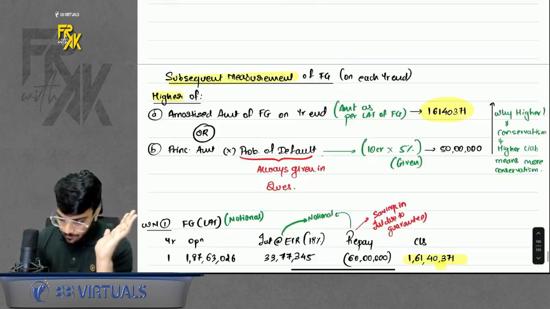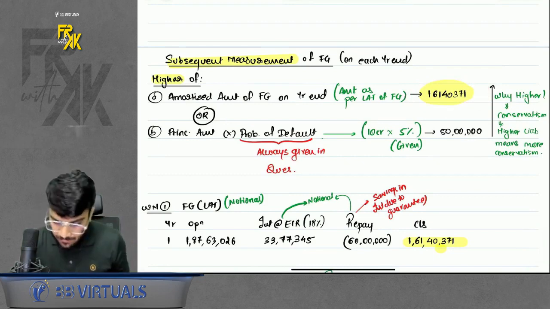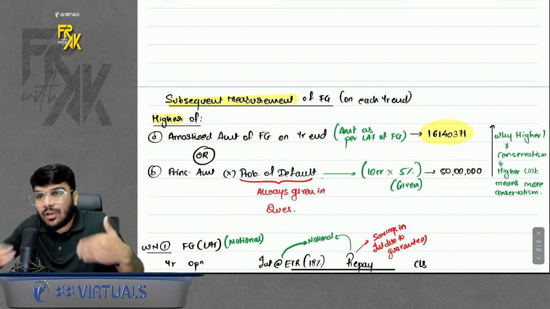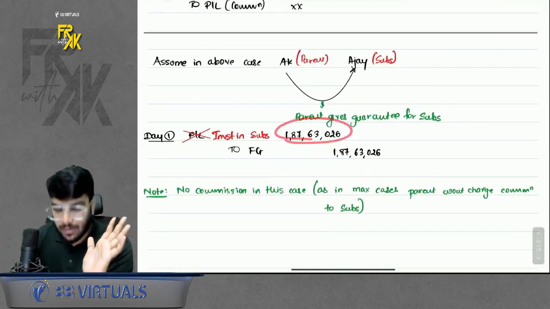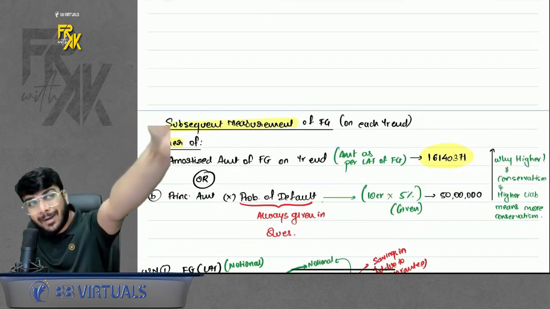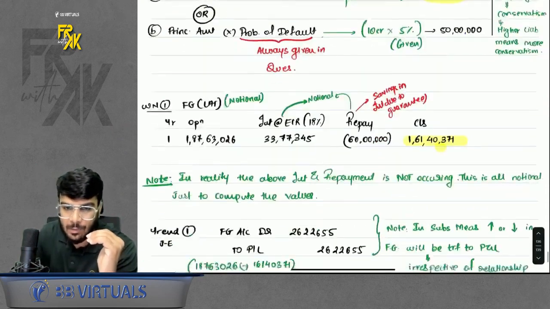Just remember, for example, let's say this value turns out to be higher, so my financial guarantee on year end will stay at this value only. Now, don't book more guarantee of this value. It means that your guarantee was worth 1.87 CR. Now on year end it should be at 1.61 CR. So from 1.87 you have to come to 1.61. So reduce the guarantee value on year end.